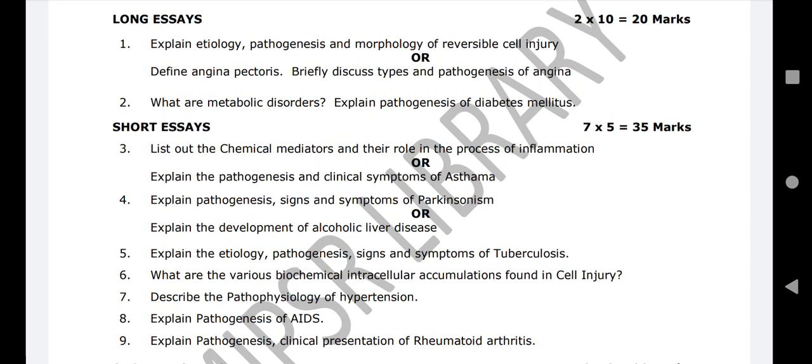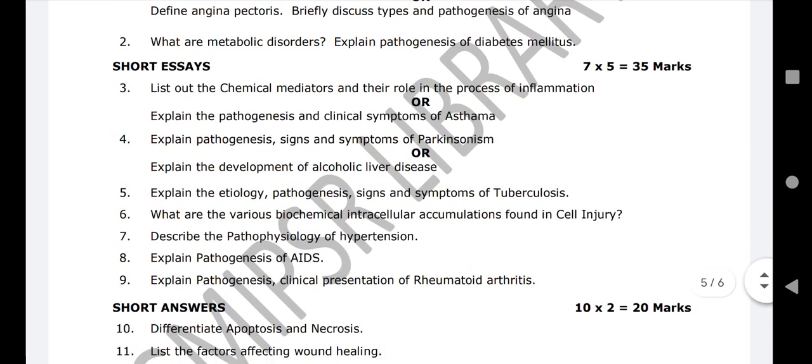Even if they don't ask in the question, you have to write that, because these are all known, guessed. We can guess that complications you have to write for the 10 marks if they ask. Then as usual, pathogenesis flow chart. Same way the third question, types, metabolic disorder, now diabetes mellitus, same way.